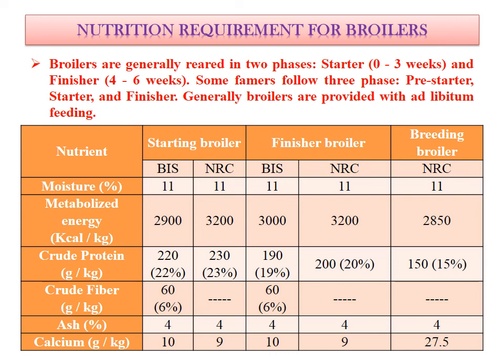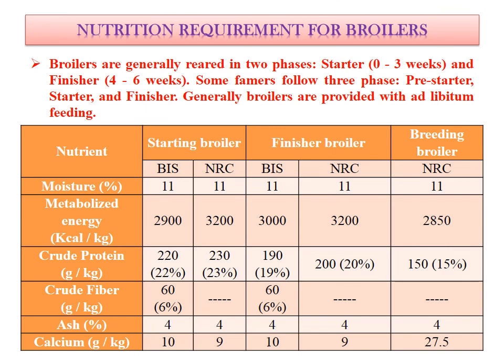Moisture percent will again be the same, 11%. While metabolized energy will be more as compared to layer ration. It will be around 2900 to 3200 kilocalorie. Protein content will also be somewhat higher. It will be 20 to 23%. In case of finisher 19 to 20%, and in case of breeding broiler it is 15%. Again crude fiber will be almost the same as layer, 6 to 7%. Total ash or mineral content is also similar, 4%.